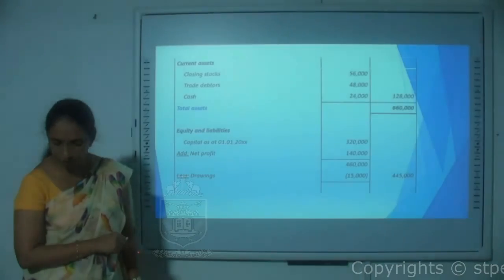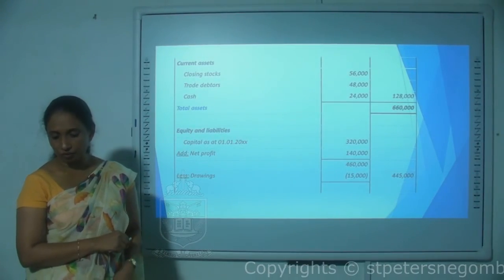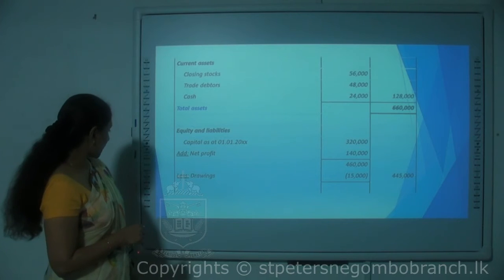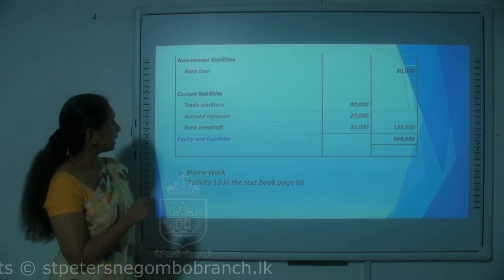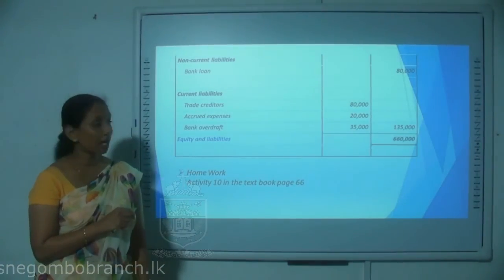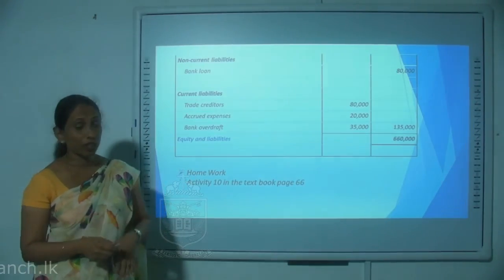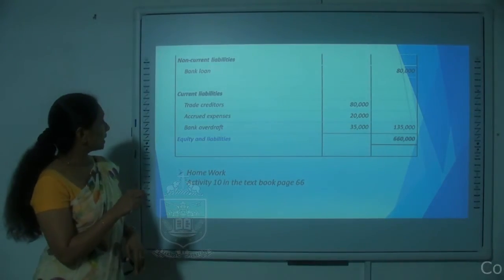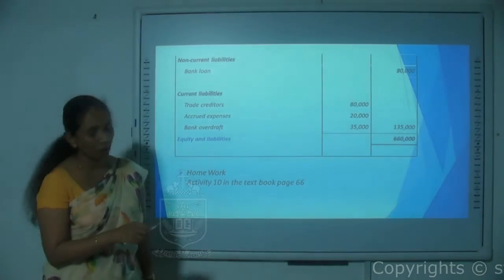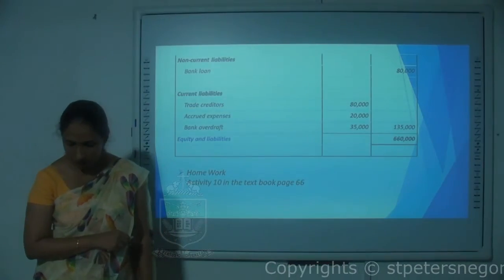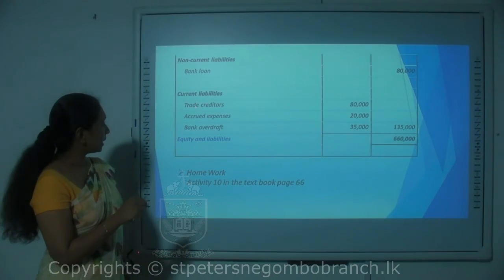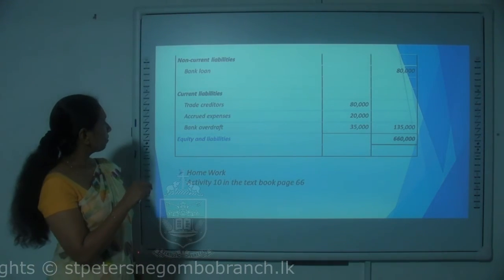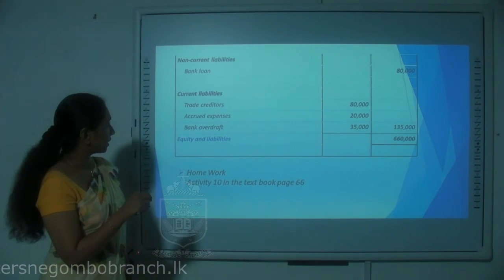Then we have a bank loan, a 5-year bank loan, which is a non-current liability, which comes under equity and liabilities, and after the owner's equity, the non-current liabilities, you have the bank loan for 80,000. Then the trade creditors, which is a current liability, so it comes after the non-current liabilities, in the current liabilities section.